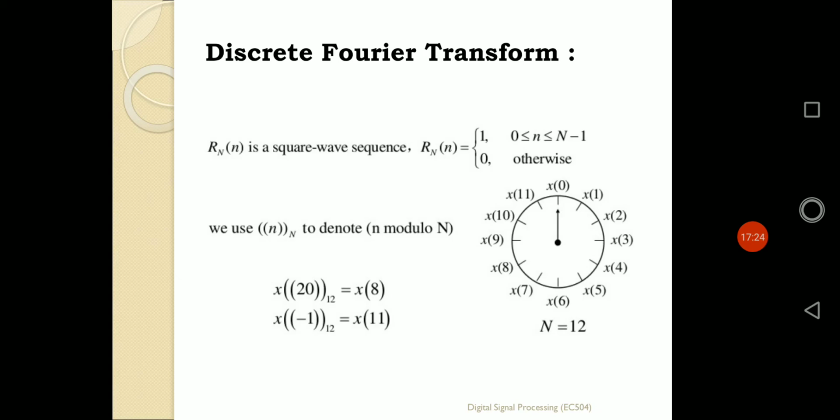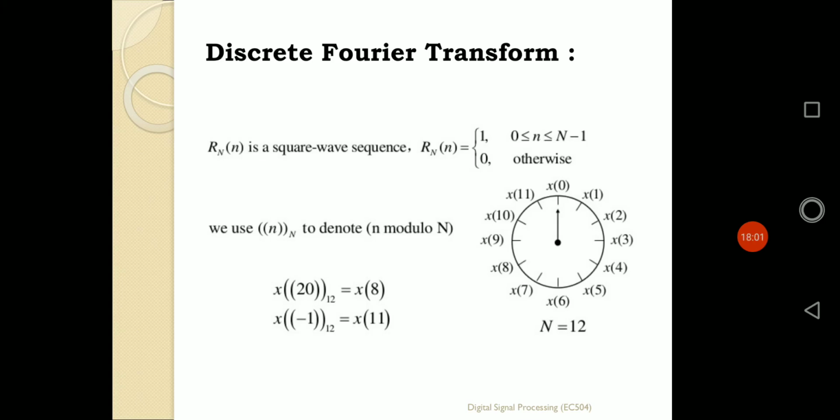Similarly, if I want to find the value of x of minus 1, how can x of minus 1 be represented with respect to the period of 12? It can be represented as x of 12 minus 1, or x of 11 minus 12, because minus 1 is there. So it is simply x of 11 minus 12. As 12 is the period, it vanishes, so it can simply be defined as x of 11. In that way, x of minus 1 can also be defined by the value of x of 11, so it is defined by a periodic sequence.